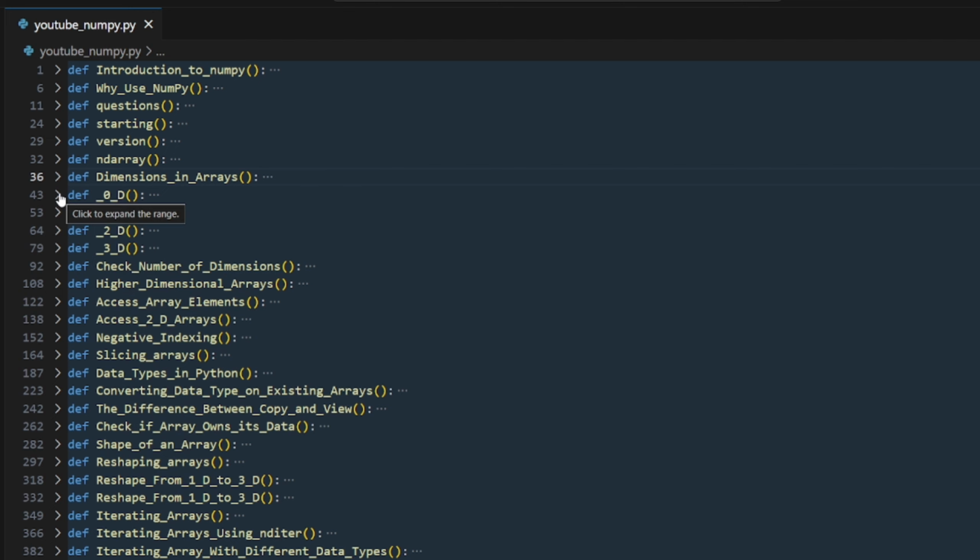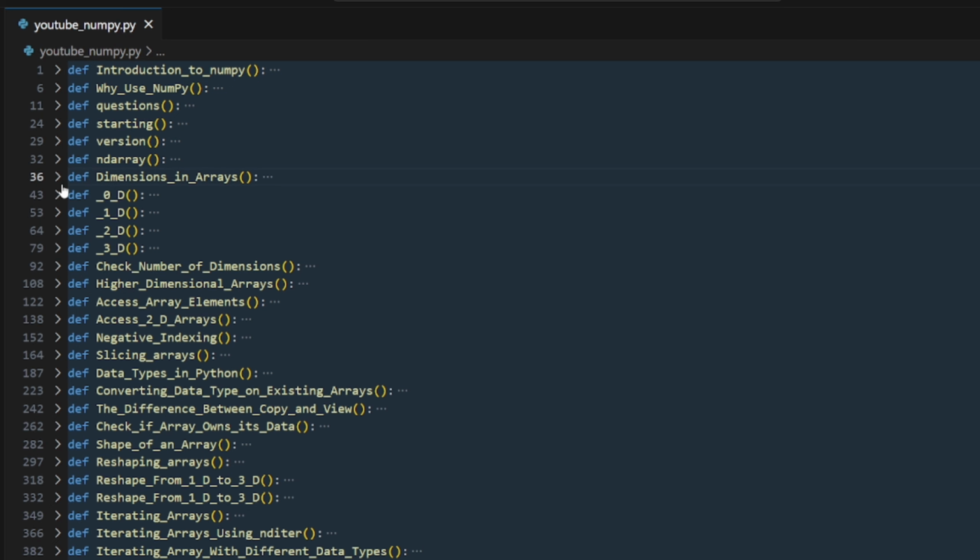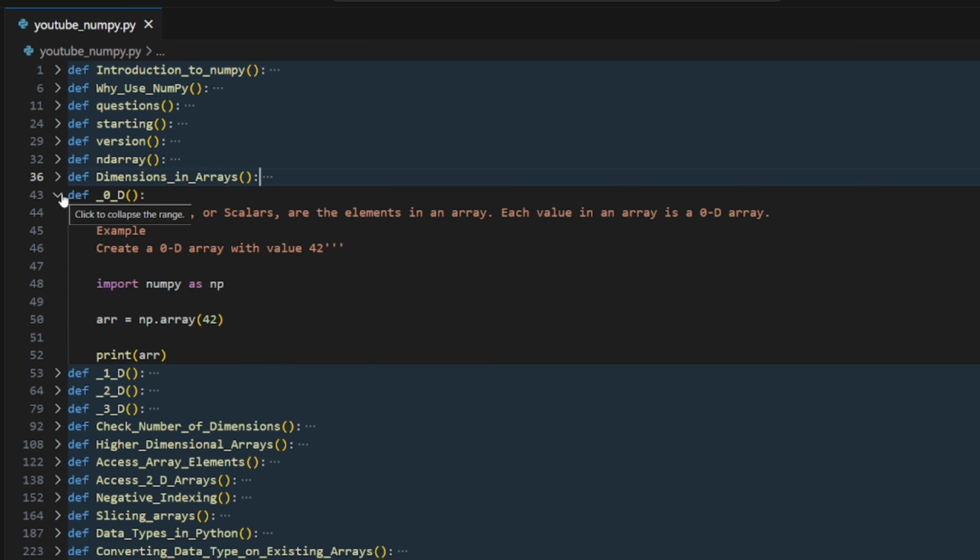Next, what is zero dimension? Here I have to mention something. What is the number of rows here? It is 3, and the number of columns is 4. We will write that as 3 into 4, 3 multiplied by 4, which means 3 rows and 4 columns. This matrix has that. It's needed further on, like in NumPy, where we have this dimension. If you want to create a list like a matrix, what is the dimension for that?